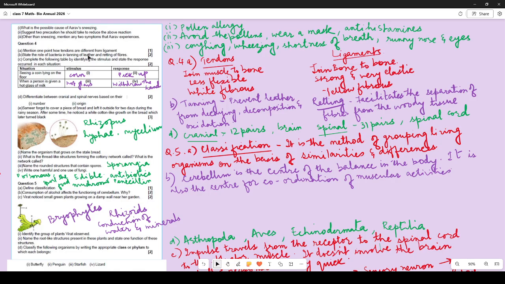State the role of bacteria in tanning of leather and retting of fibers. Many of you have not written it correctly. You have only written bacteria help in tanning of leather and retting of fibers, but how? So you have to mention that these bacteria, they prevent the leather from decaying, decomposition and oxidation. So they prevent, that is what is known as tanning of leather. Then in retting of fibers, presence of these bacteria facilitates the separation of fibers from the woody tissue.